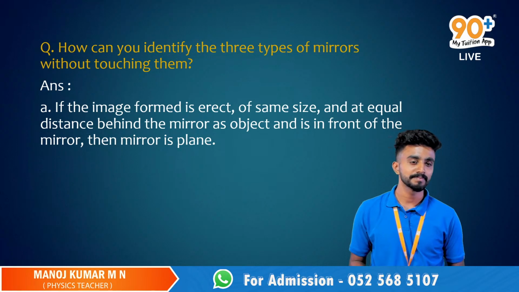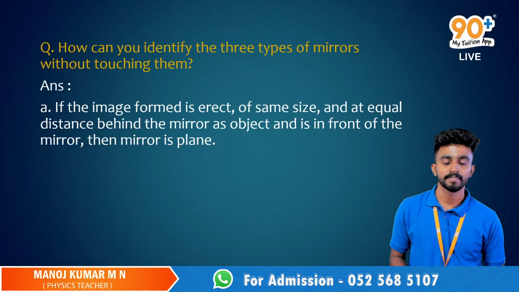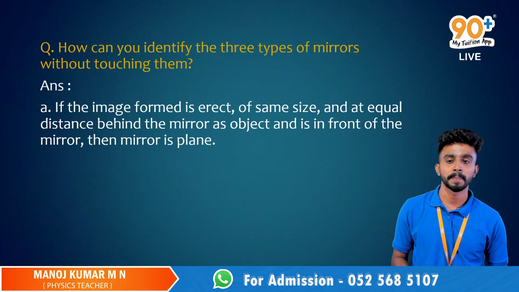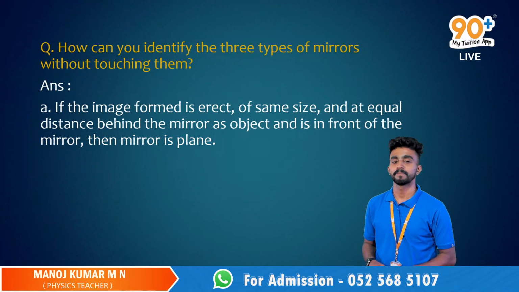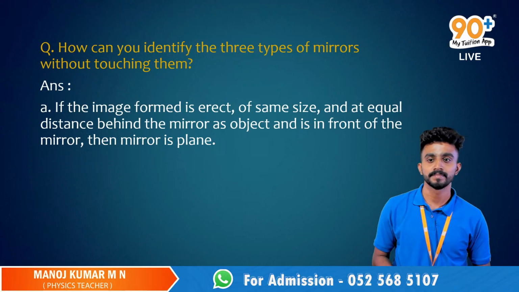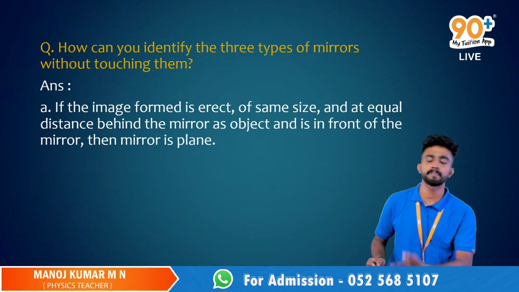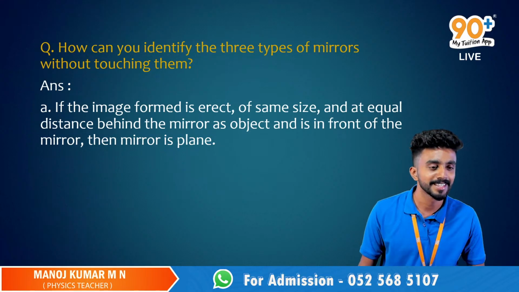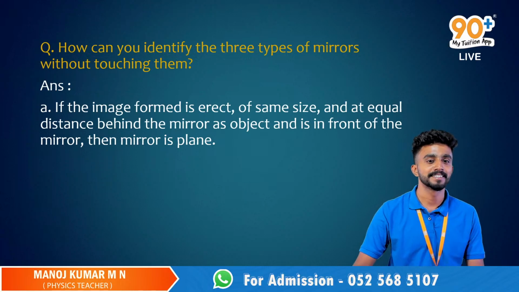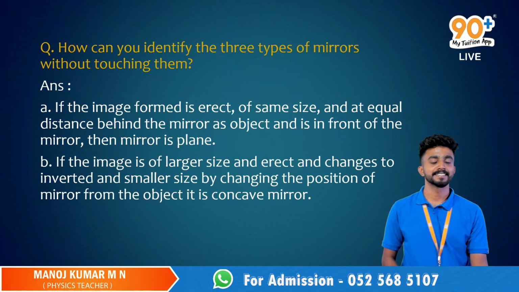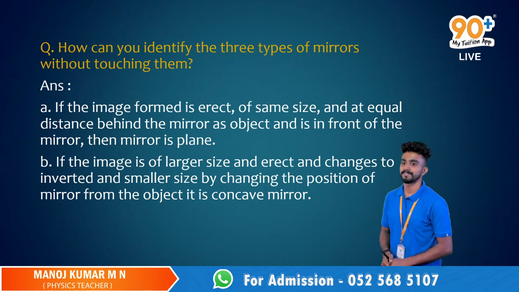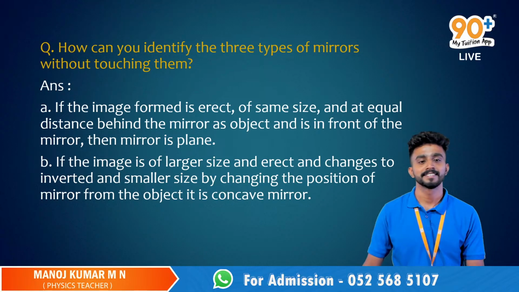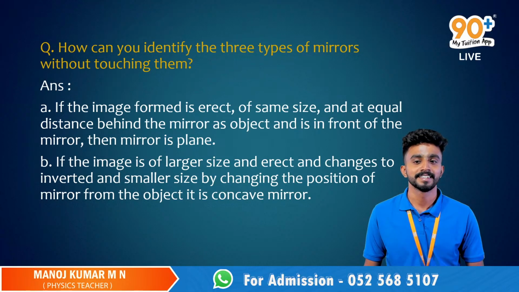Without touching it, sir. Yes. The properties. Yes. So without touching it. If we touch it, we'll know the physical appearance, curved inwards and all, right? The image will be magnified, erect, and the distance between the object and the mirror, it'll be reduced, I guess.